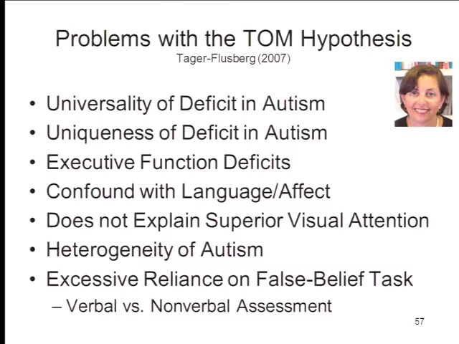They have a lot of problems with executive functioning in general. Okay, you've got this confound with language. Autistic kids don't have language skills. Language is a serious problem. If you think about administering the false belief test, I mean, you really got to have some complicated language skills. And especially Tager-Flussberg points out that these studies of autism have relied excessively on the false belief test, the standard false belief test for their experiments. They don't even necessarily involve nonverbal versions of the false belief test, such as revealed some false belief performance even in 15-month-old kids.